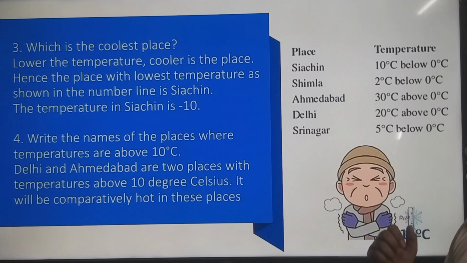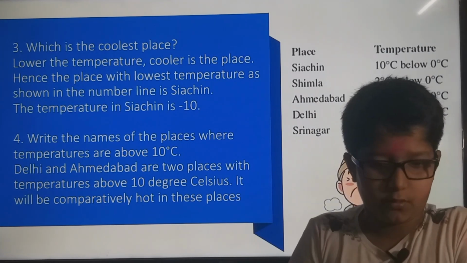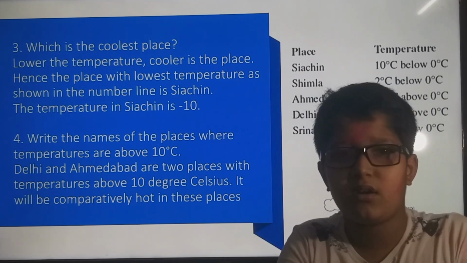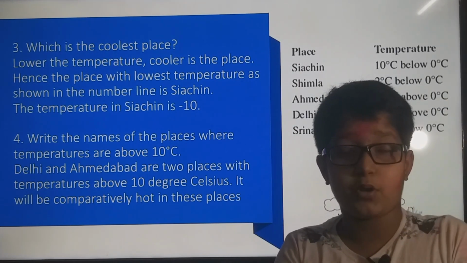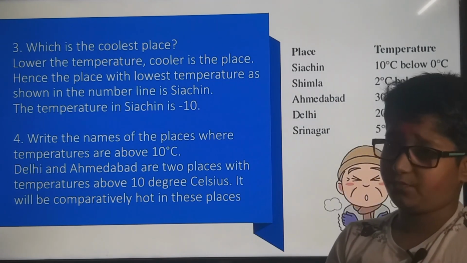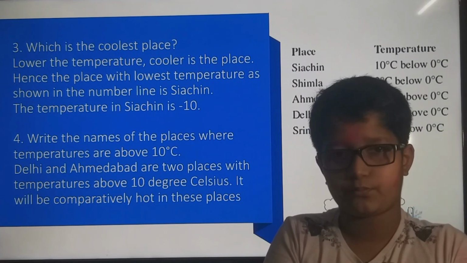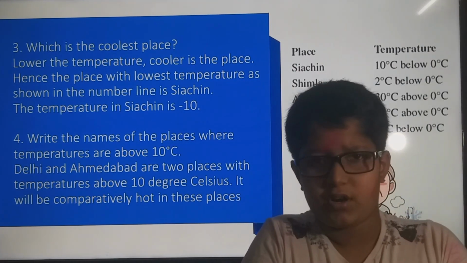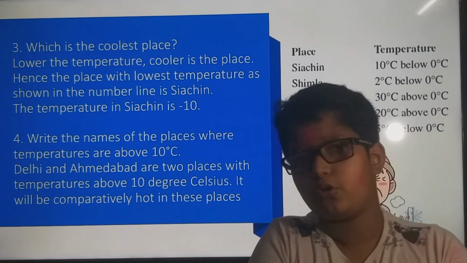Now, which is the coolest place? Lower the temperature. To understand which place is cooler, minus 30, or plus 30, plus 20. The cooler place is the one which is colder. Now, 0 represents the neutral temperature, 0 degree temperature.